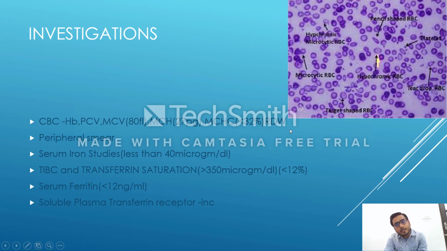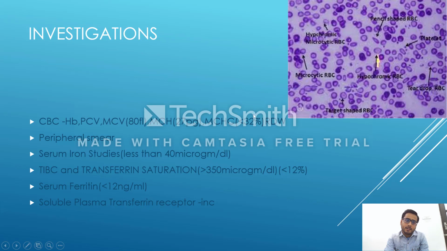Next is RDW. What is RDW? RDW is red cell distribution width. This RDW gets increased. The normal is around 13, we get more than 14 in iron deficiency anemia. What does the red cell distribution width tell? This tells about the degree of anisopoikilocytosis. What is anisopoikilocytosis? Anisopoikilocytosis means variation in size and shape of RBCs.